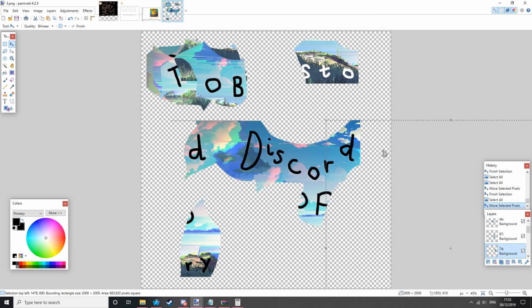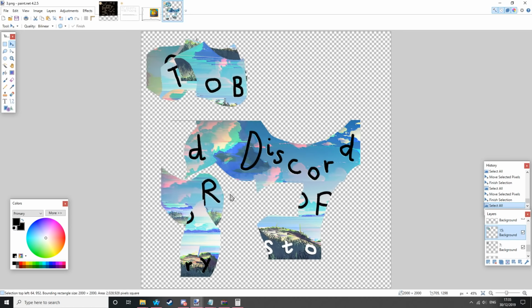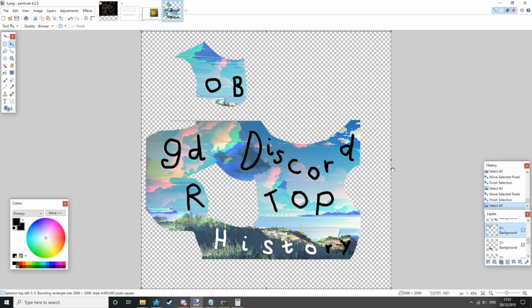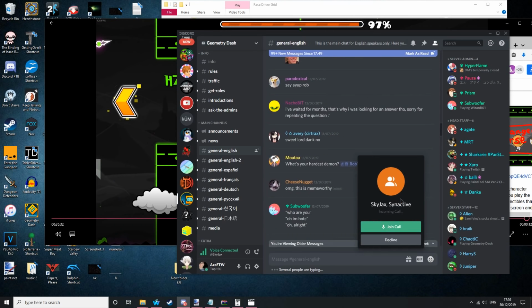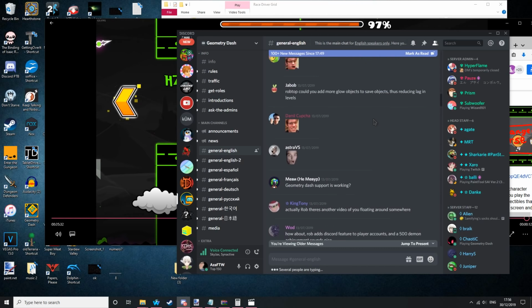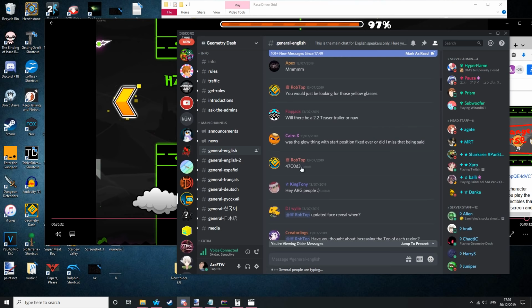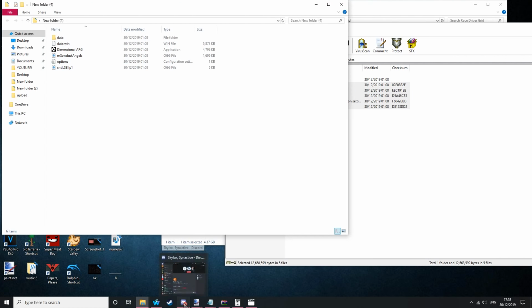Now, the third part to the password is with the mega link in the Pastebin. If you put all the pieces of the image into one big image, we get GD Discord RobTop history. But if you look at the history on the GD Discord by looking at the pinned message and scrolling up a bit, we do find that RobTop did post the third part of the password. Now we have the password to the final WinRAR file.